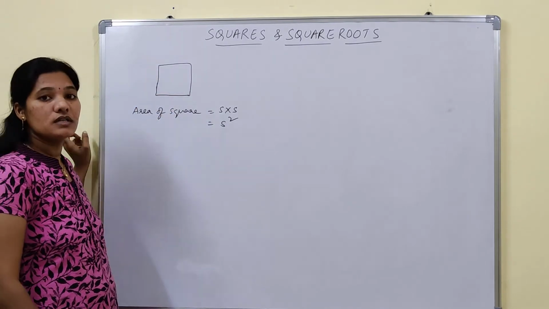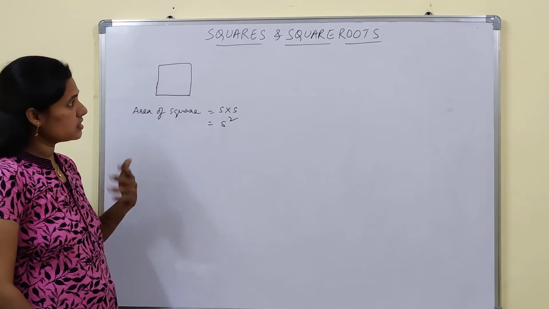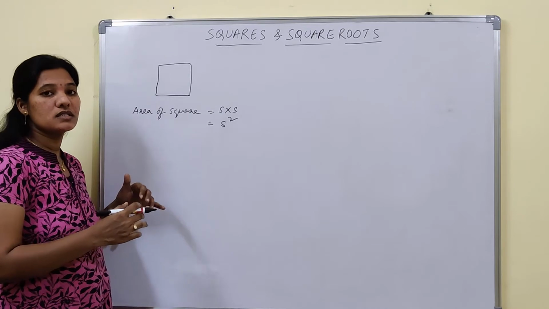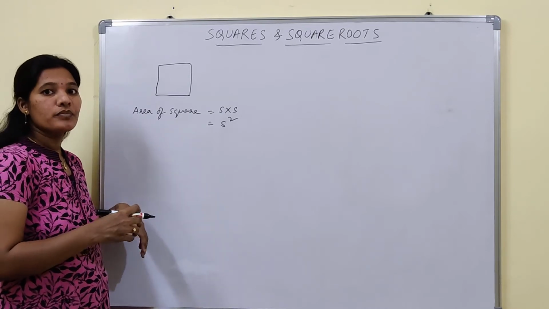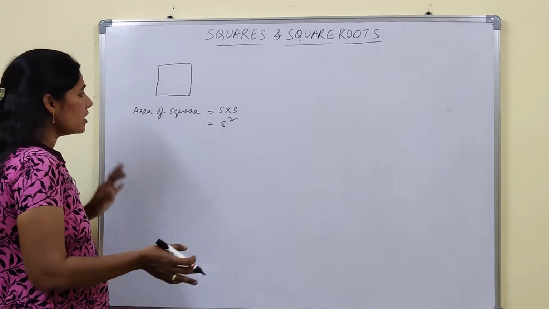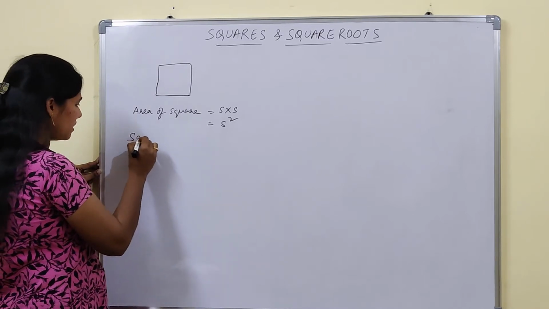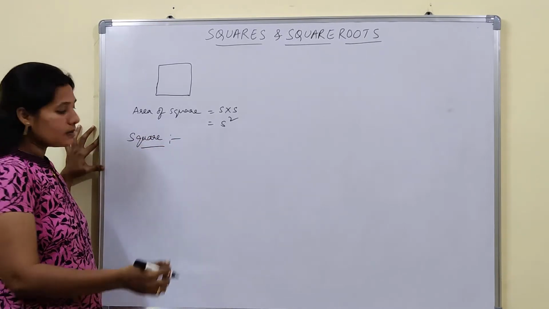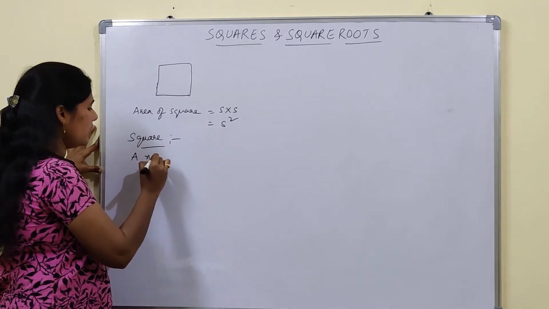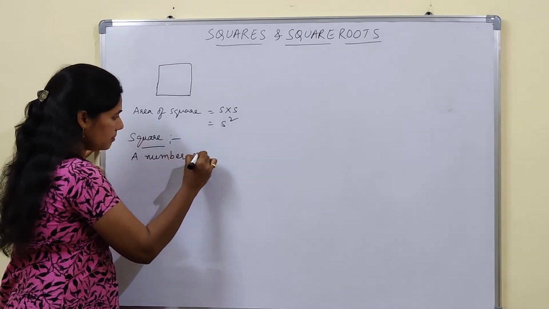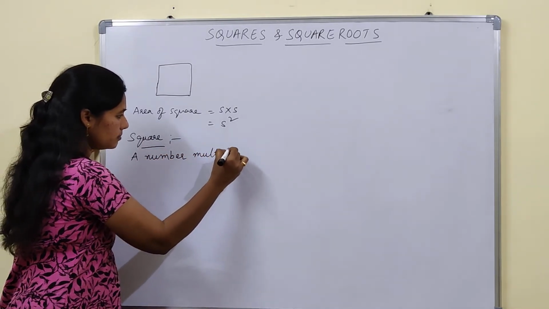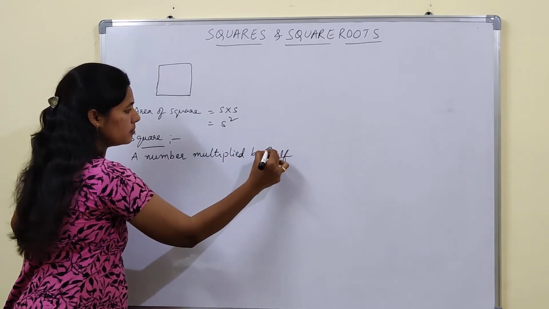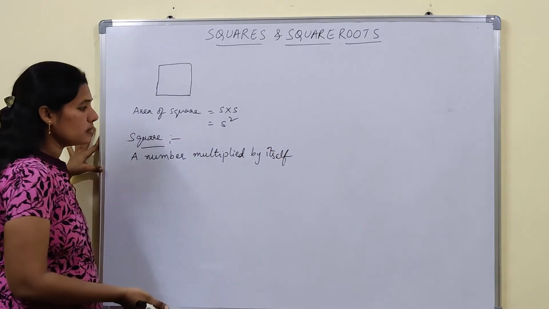But now we are not discussing the geometric part. We are discussing the square of numbers. So square of numbers means, what is a square? A square means a number multiplied by itself once is nothing but the square.